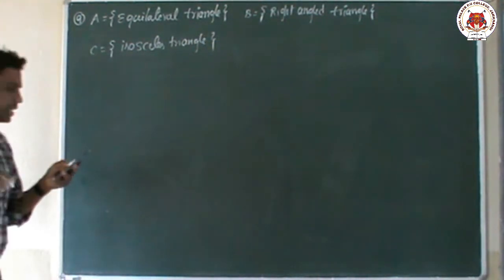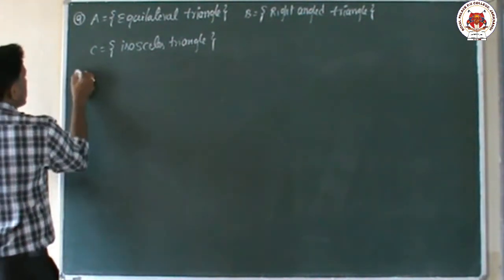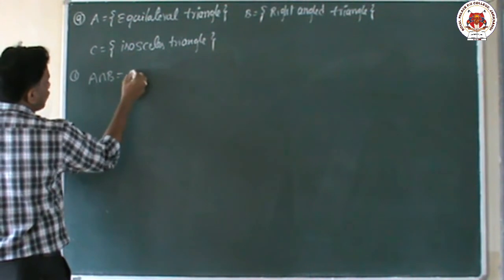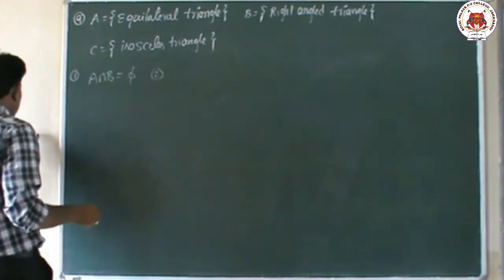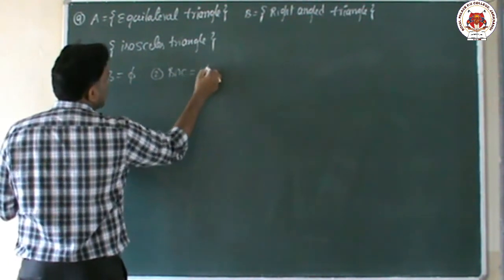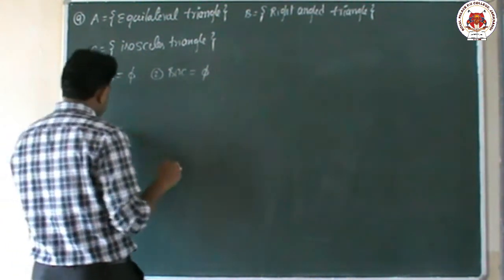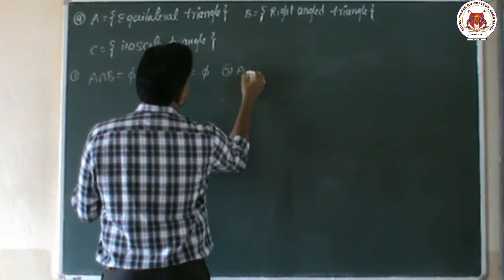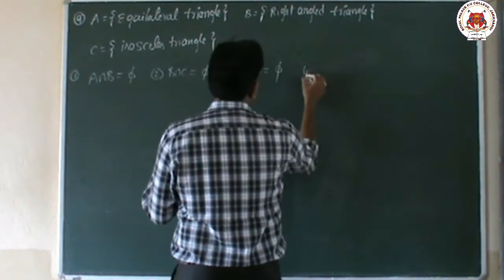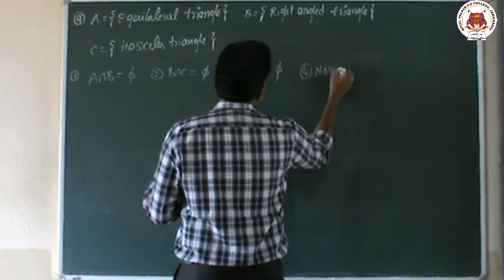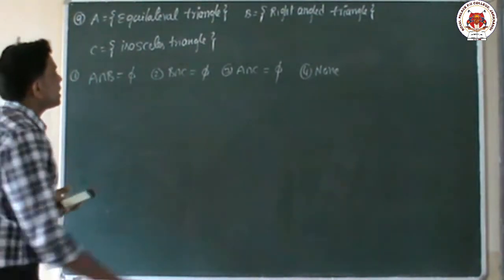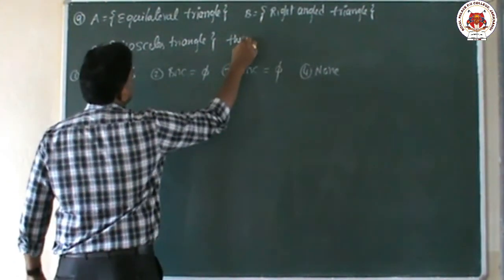Now in this question we need the options, so I am going to write the options. The first option is A intersection B equals null set. The second option is B intersection C equals null set. Null set is nothing but the empty set. The third option is A intersection C equals null set. And the fourth option is none. Even in this question the options are very important, children. Now he is asking the question like this.